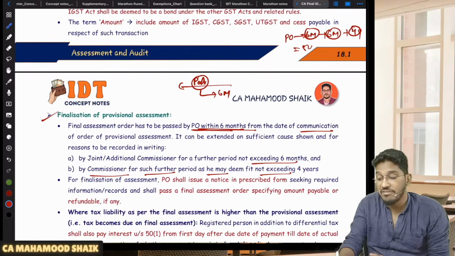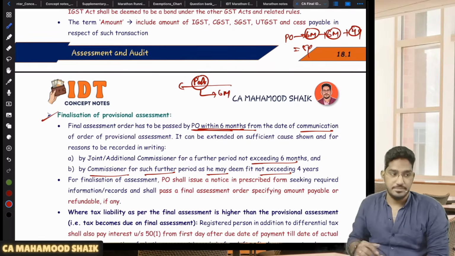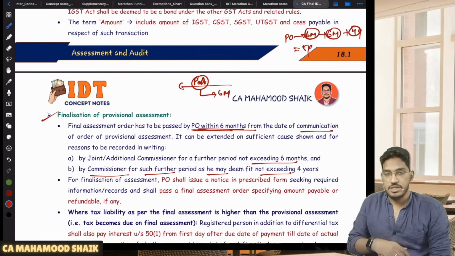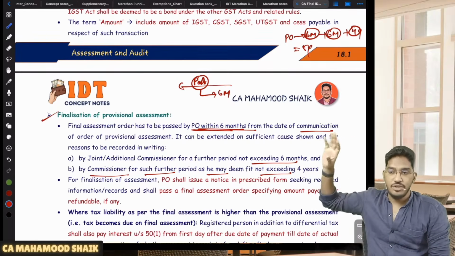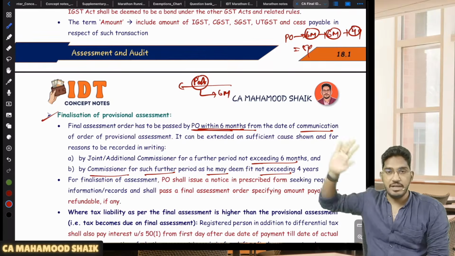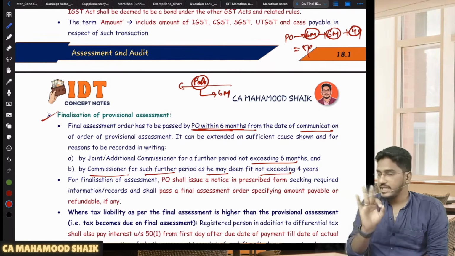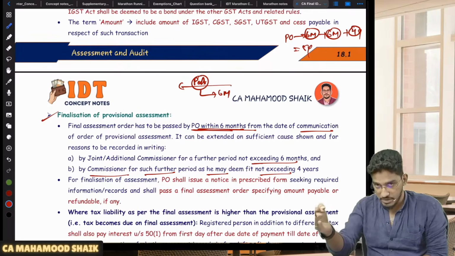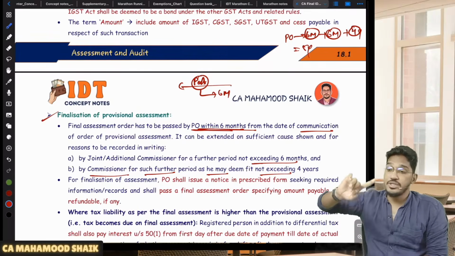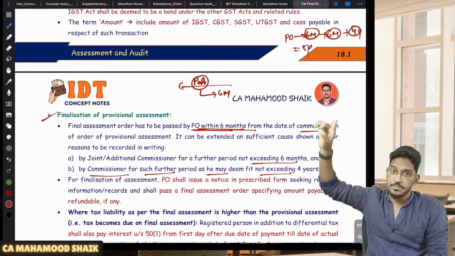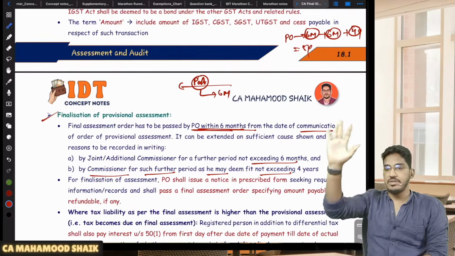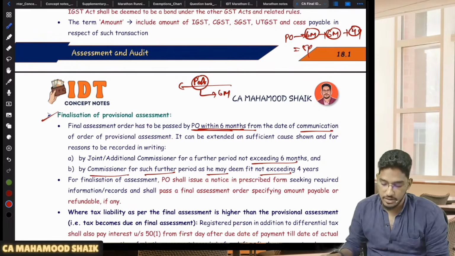That means altogether you will have 5 years for doing the final assessment. From the date of provisional assessment till the time you do the final assessment, you have a maximum of 5 years. 6 months without any extension. If there is a valid reason, the AC or JC can give an extension for 6 more months. If there is a valid reason, the commissioner can give an extension for 4 years. So like that, you have a maximum of 5 years to finalize the final assessment order.